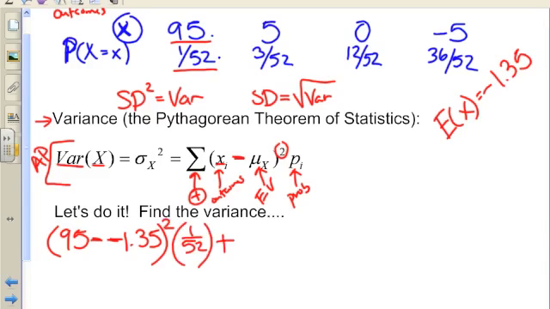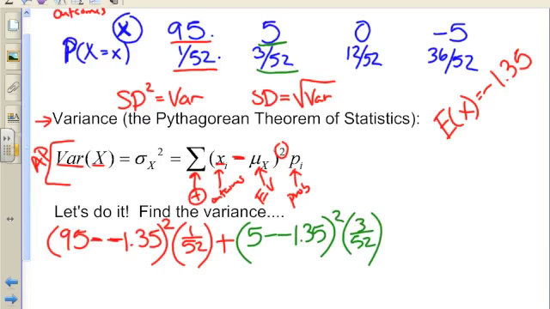And sigma tells me to add. Oh, there's more? Yeah, I have to do this for every outcome. So I'll do it again. Here's an outcome like 5. I subtract the expected value, square it, and I multiply that by the probability. Sigma tells me to add. There's more. Yeah, I have to do it for every single one of those. So again, here's an outcome like 0.